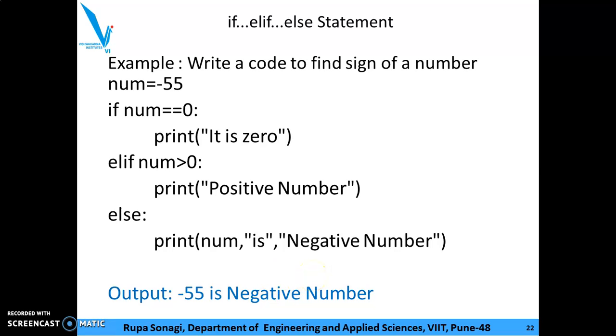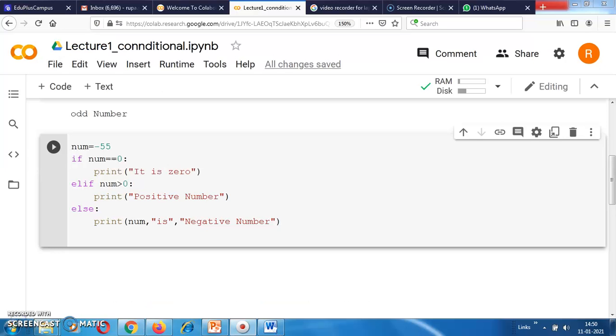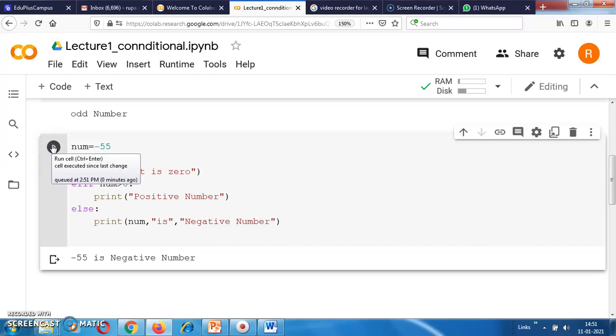So we'll execute the same code in a Colab. See this, the same code is written in a Colab. We will execute it. So the answer is negative number.